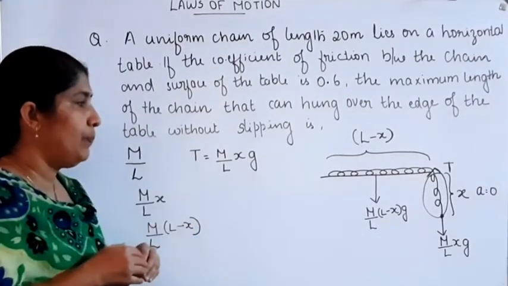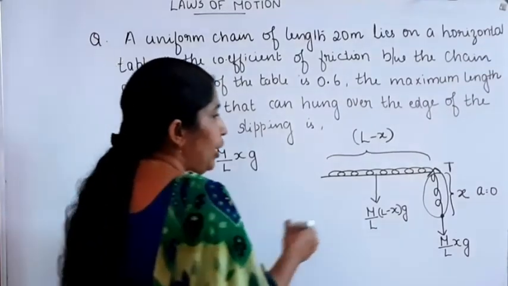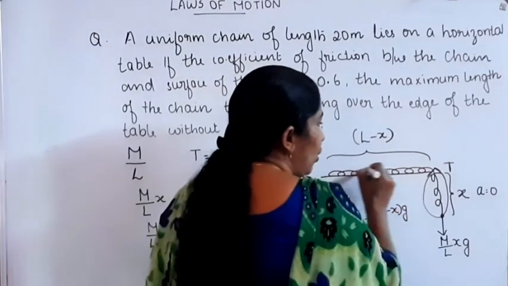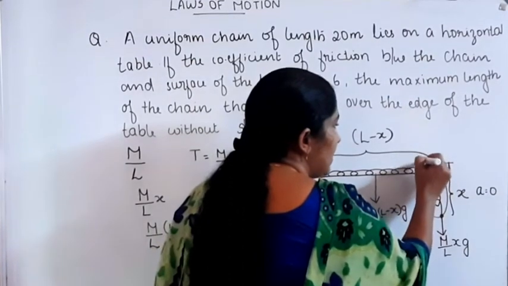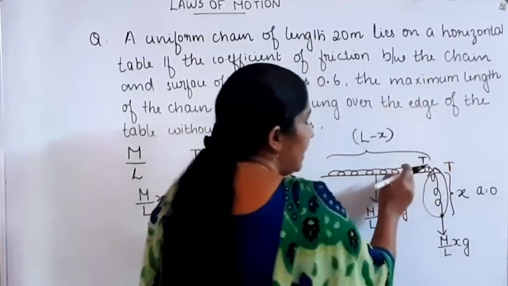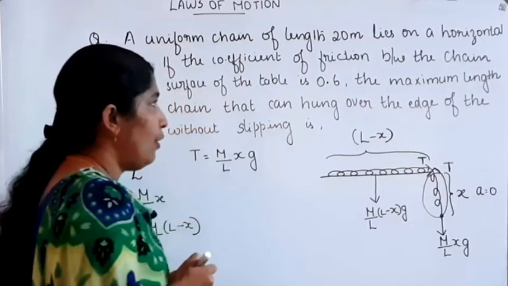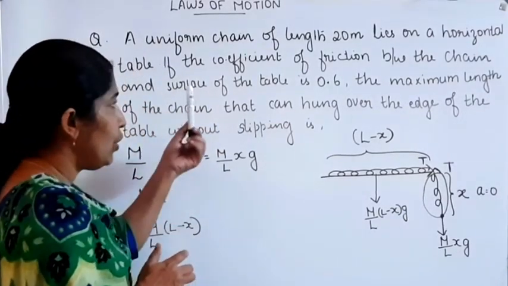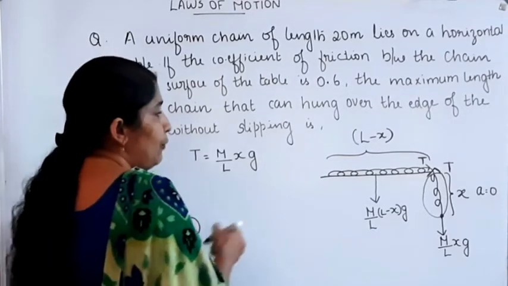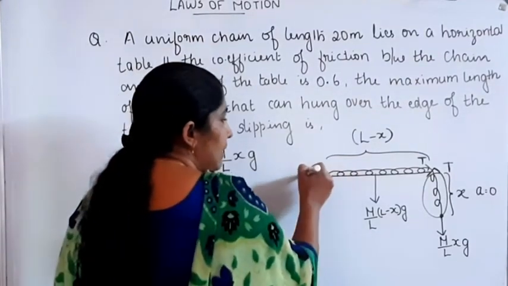We know that the tension acting on this L minus X portion is represented by T. Here the surface is rough, so there will be a frictional force, with the coefficient of friction given.